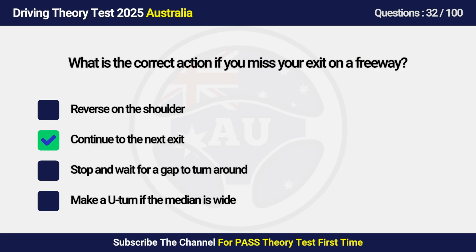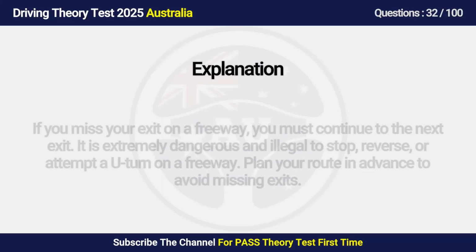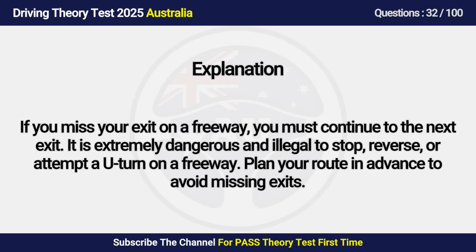Answer is B. Continue to the next exit. If you miss your exit on a freeway, you must continue to the next exit. It is extremely dangerous and illegal to stop, reverse, or attempt a U-turn on a freeway. Plan your route in advance to avoid missing exits.